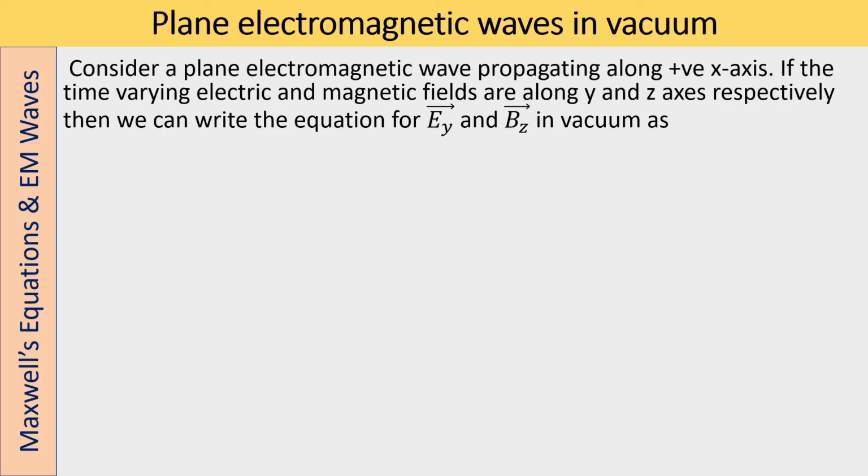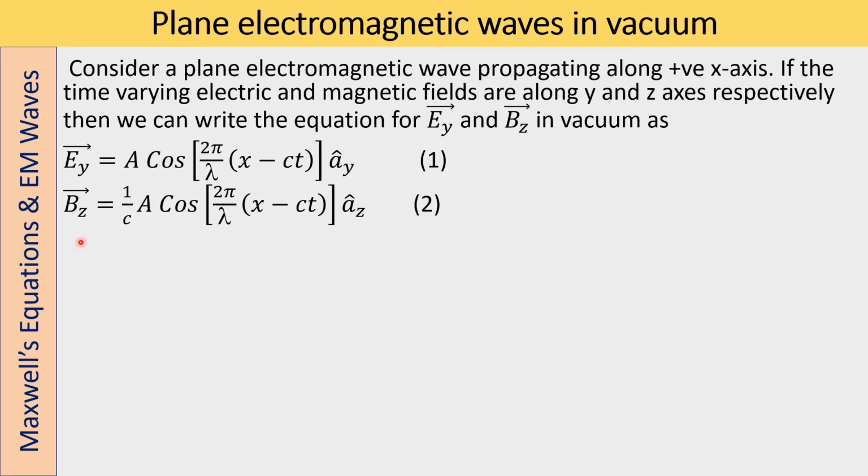Consider a plane electromagnetic wave propagating along the x-axis. If the time varying electric and magnetic fields are along the y and z axes respectively, then we can write the equation for Ey and Bz in vacuum as Ey equals a cos 2 pi by lambda into (x minus ct) into ay hat. So this ay hat represents the unit vector in the y direction. So the electric field is varying in the y direction only.